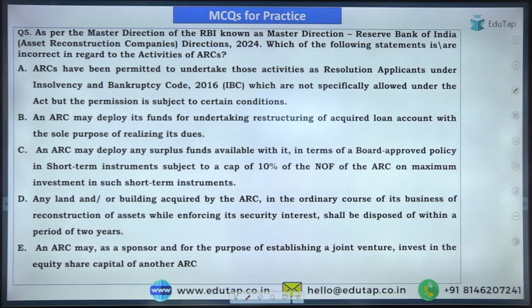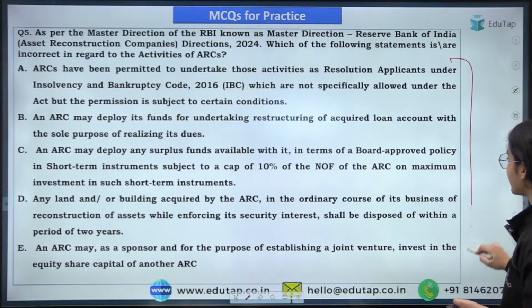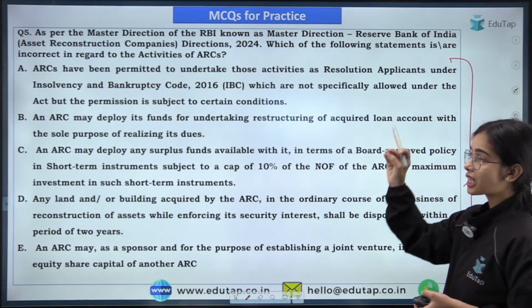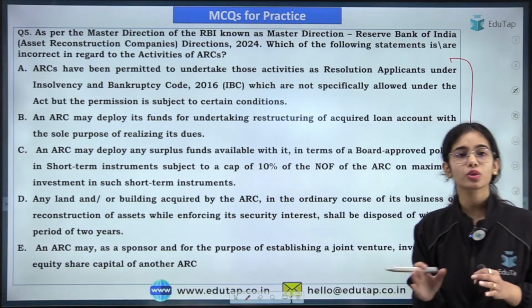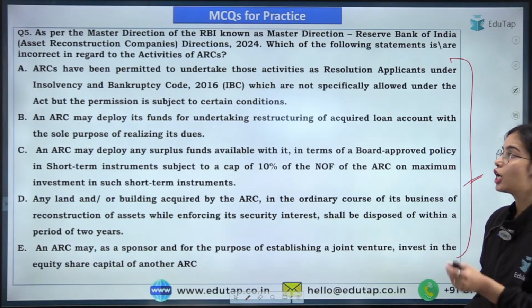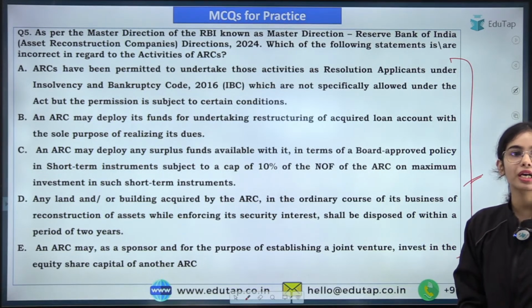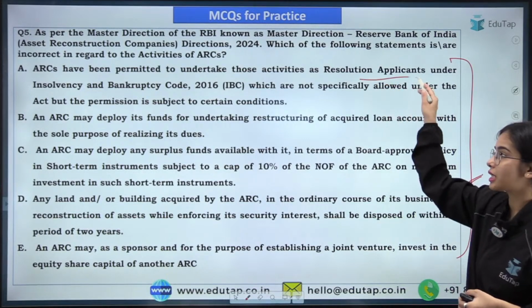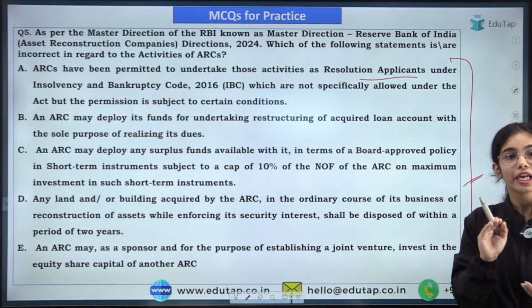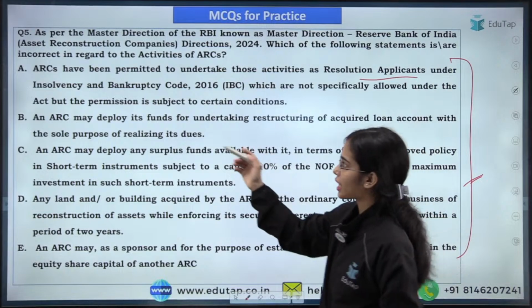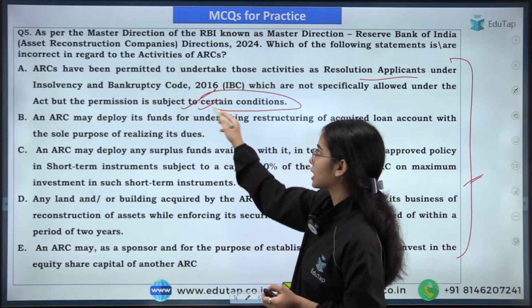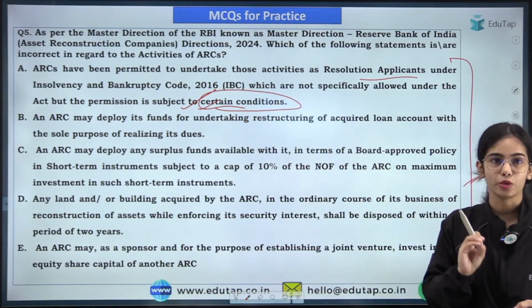So here, this is also again about the ARCs, the activities of asset reconstruction companies. They are involved in various activities. ARCs have been permitted to become the resolution applicants under the Insolvency and Bankruptcy Code if they follow some criteria. That is correct, that if they follow some conditions, then only they can become the resolution applicant.